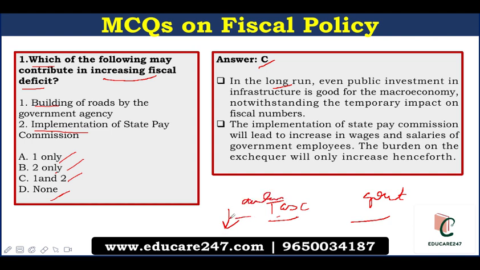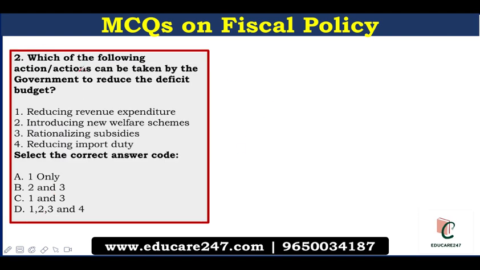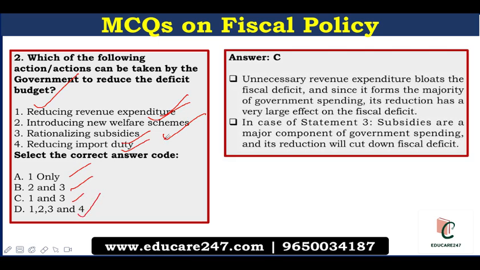Moving on to the next question. Which of the following action or actions can be taken by the government to reduce the budget deficit? The options are first, reducing revenue expenditure, second, introducing new welfare schemes, third, rationalizing subsidies, or fourth, reducing import duty. And the options are A, one only, B, second and third, C, first and third, or D, all of the above. So the correct answer is C. That is only 1 and 3.